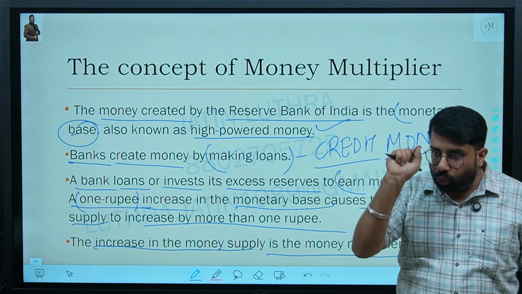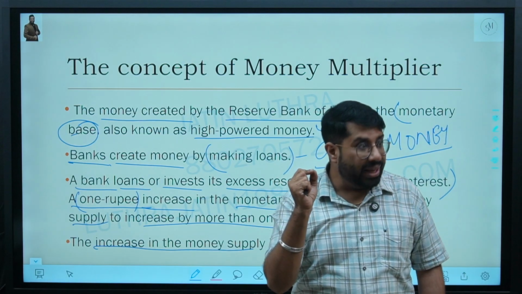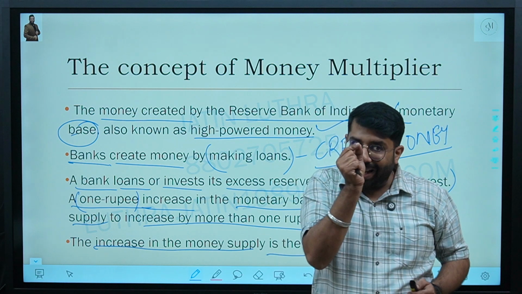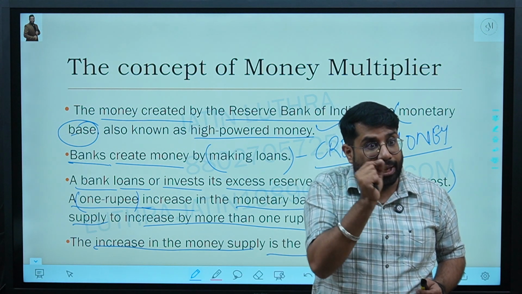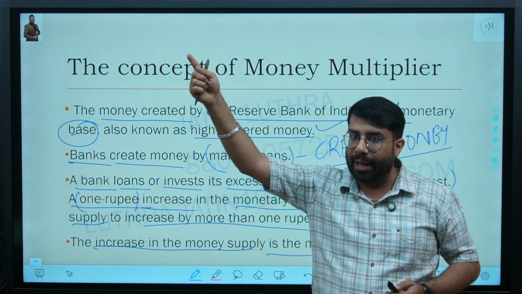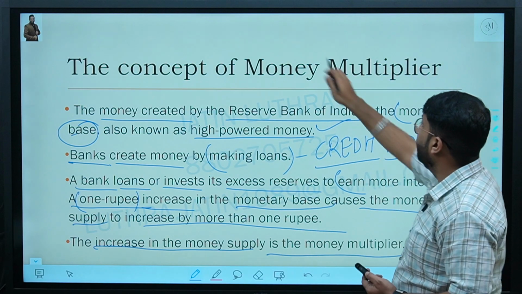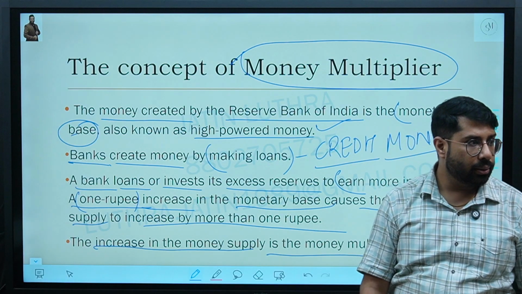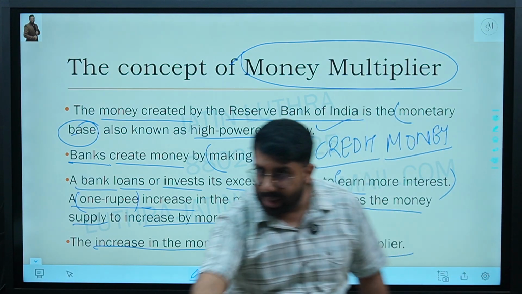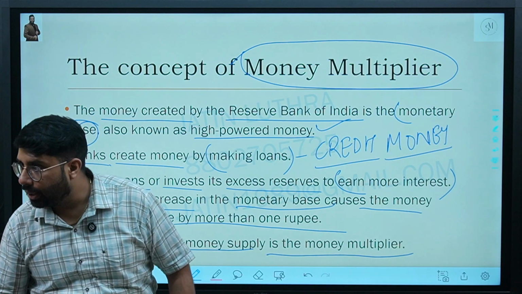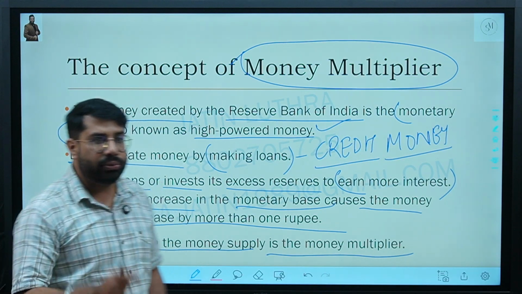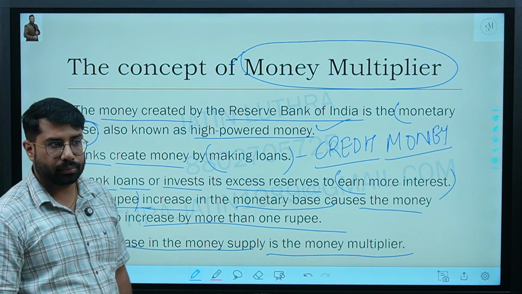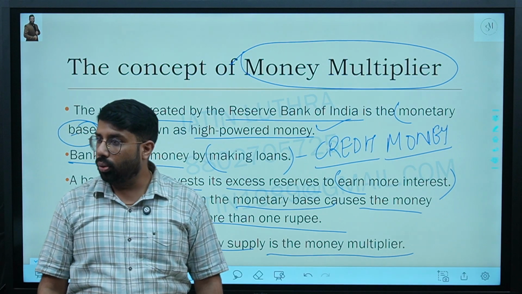Just now I told you 1 extra rupee will increase the money supply in multiples. So with that additional rupee, what is the actual change in the money supply? That will be measured by the money multiplier. With additional increase in money, how much money supply increases, we will measure using the money multiplier. Are you clear with this?